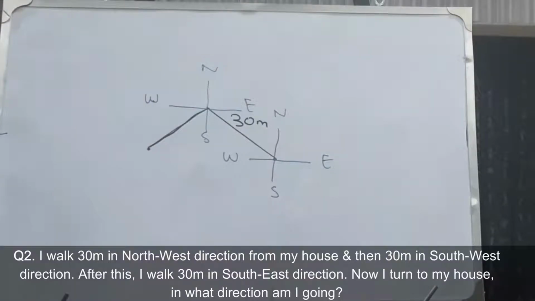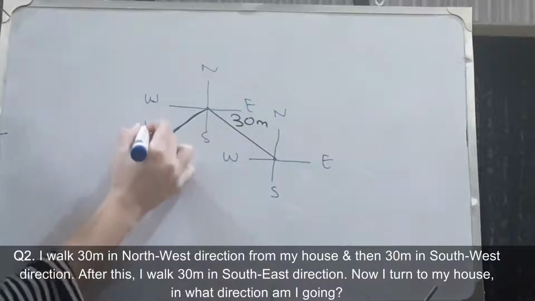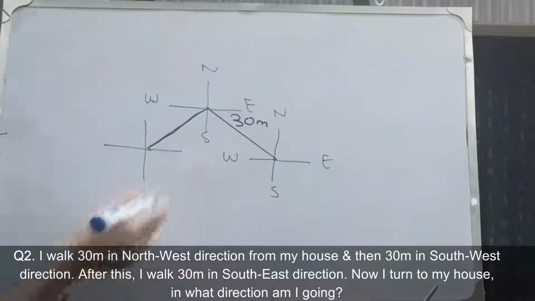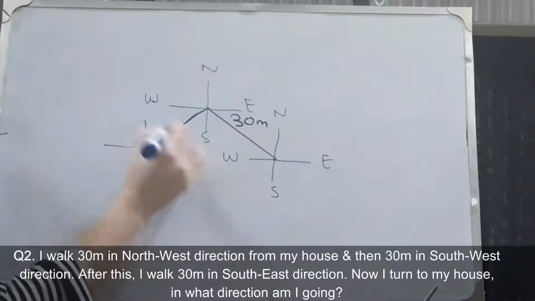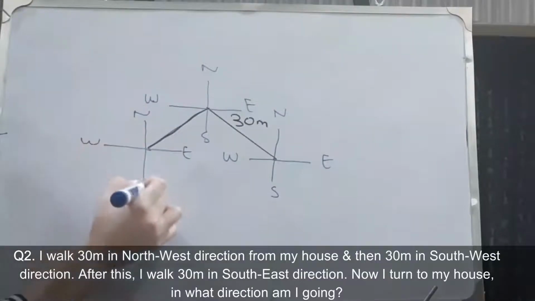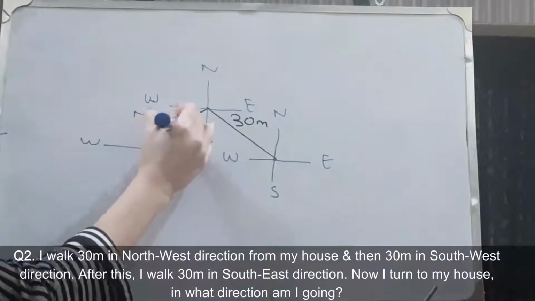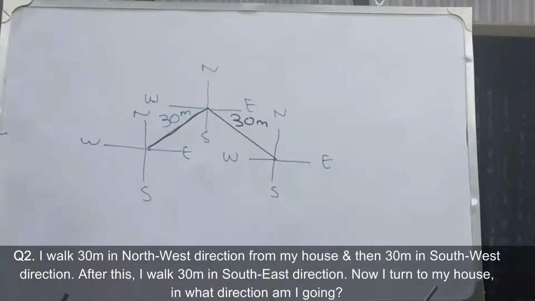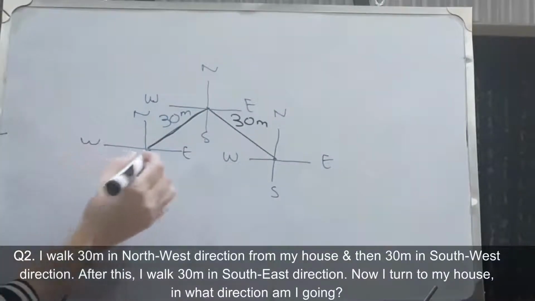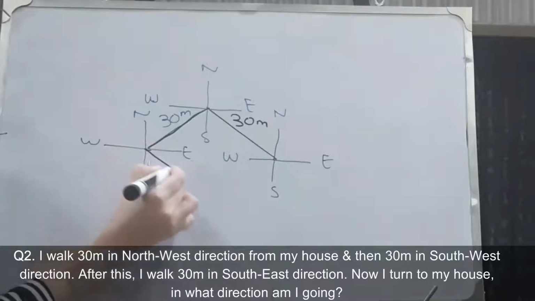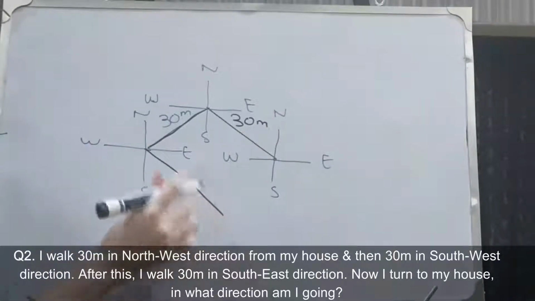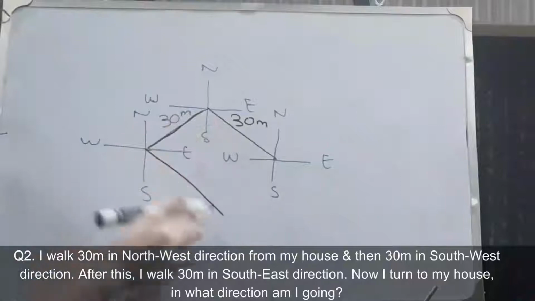After this I walk 30 meters in southeast direction. अभी इस point पे हम दोबारा अगर axis draw करें, so we get east, north, west and south. So now we walk 30 meters in southeast direction. So this is south, this is east. तो southeast का मतलब है it's here. And since 30 है तो मैंने exact उतना ही बनाया.